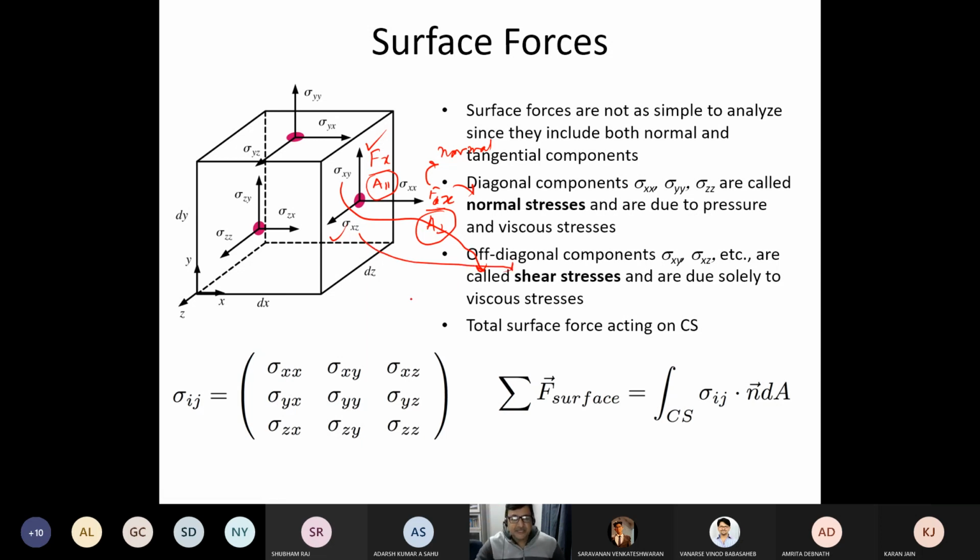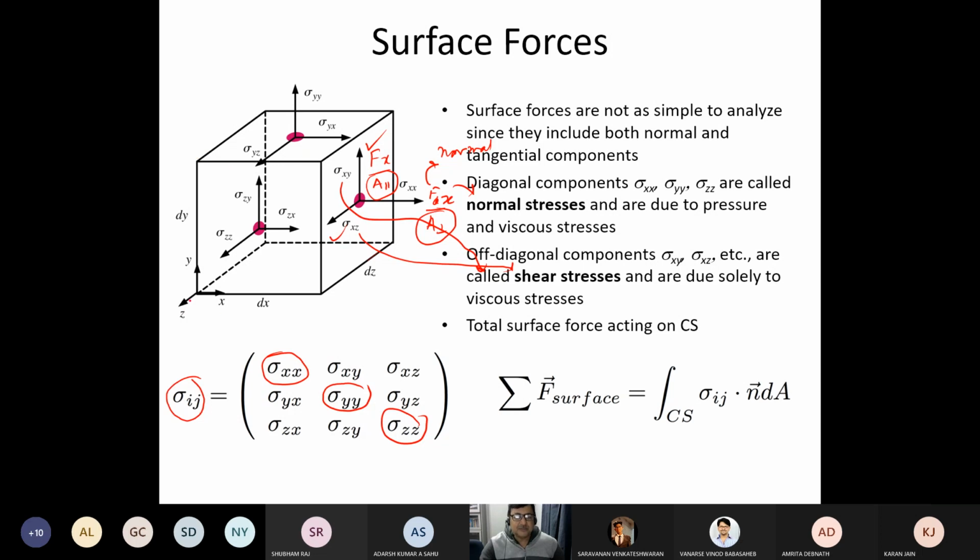Right? So if I really look at a stress tensor, sigma xx is operating on which plane? Sigma xx is operating on this yz plane. Sigma yy is operating on this xz plane. Whereas sigma zz is operating on the xy plane.